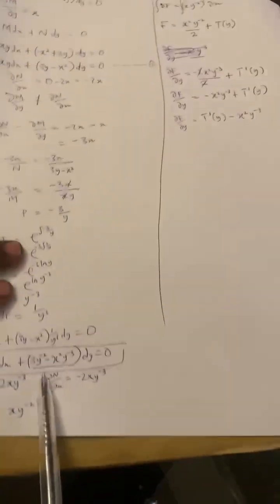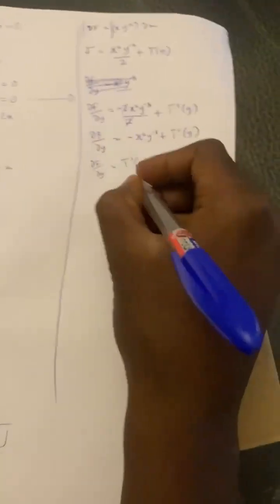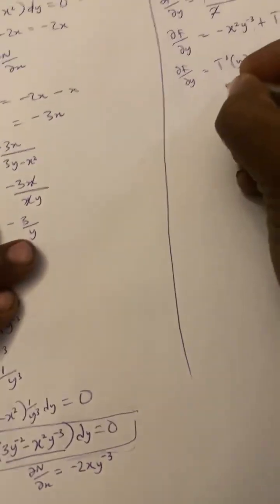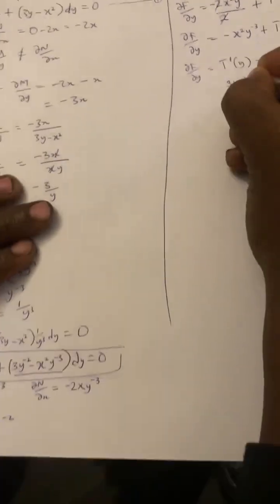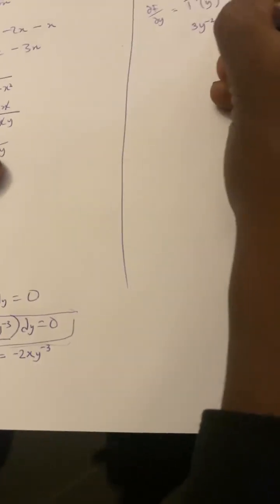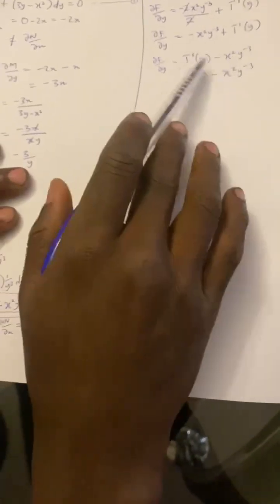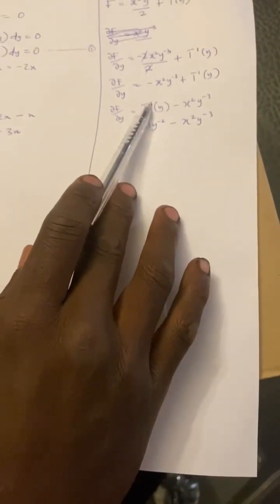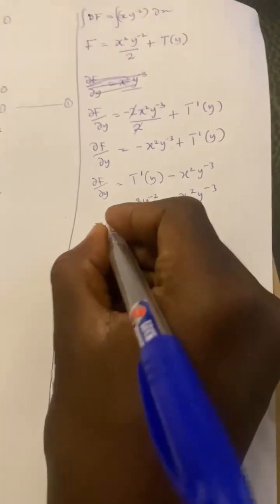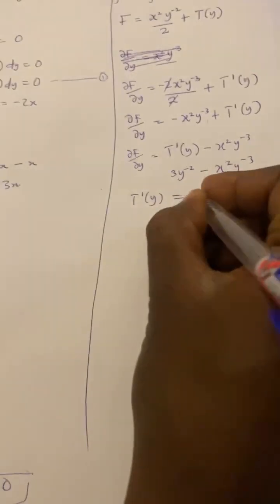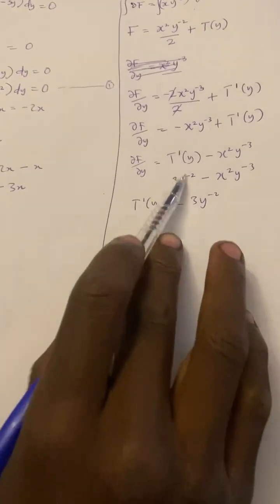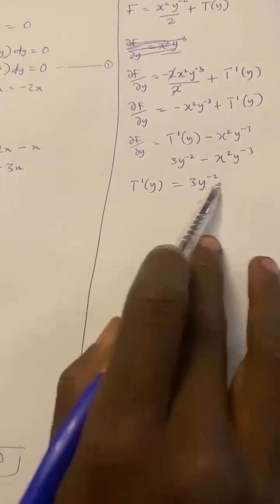Let me bring this here: 3y^-2 minus x squared y^-3. You notice they are similar, but what we don't know is t prime of y. So from here you can know that t prime of y is 3y^-2. This is by comparing.